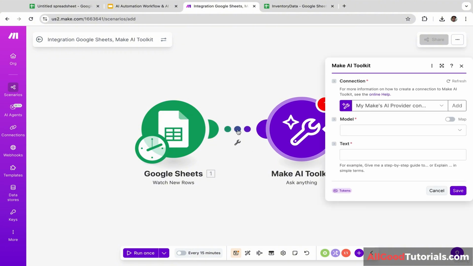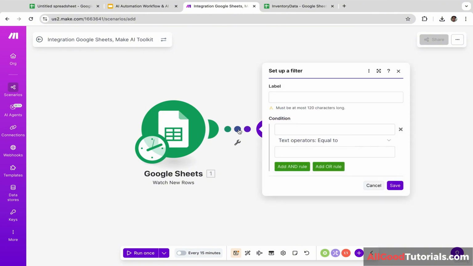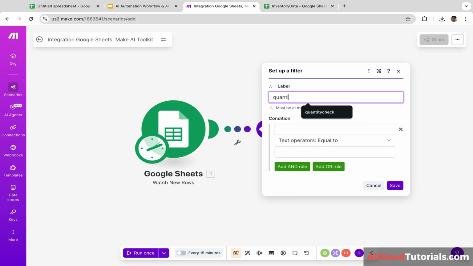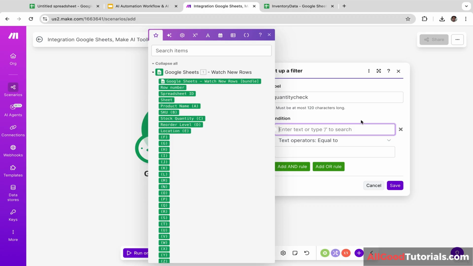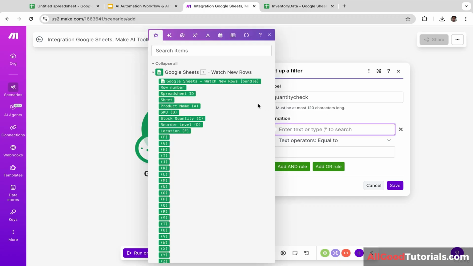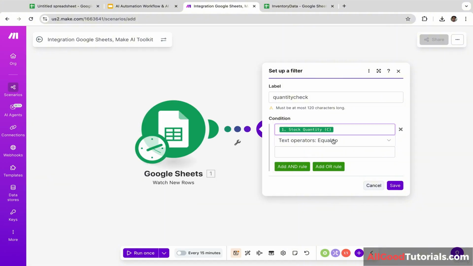And we are going to filter the data first. So let's click this. And I'm going to name the label quantity check. You can name it whatever you want. It is totally up to you. And we are going to create a conditional statement. So we're going to choose stock quantity.